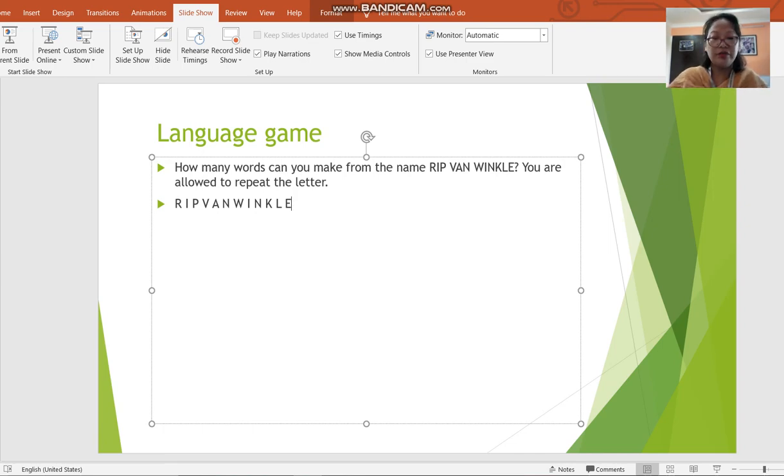So with the combination of these letters, I can frame van, right? Van is a word. Can you make out any other word? P-E-N. See, here there is P-E-N, pen. What else can I make? W-I-N-K, wink. Okay, so in this way, you have to make as many words as you can. So this would be the language game, and I would want all of you to do this yourself.